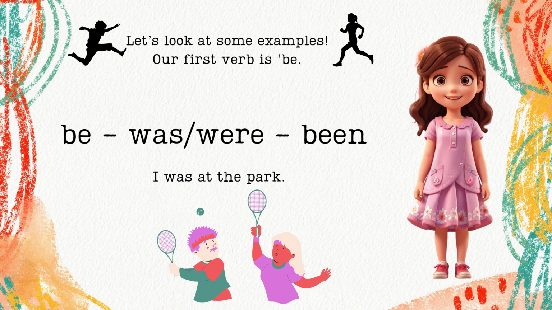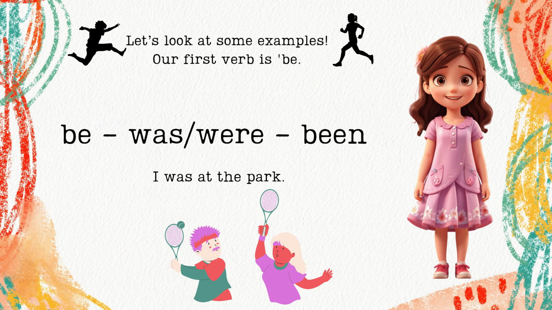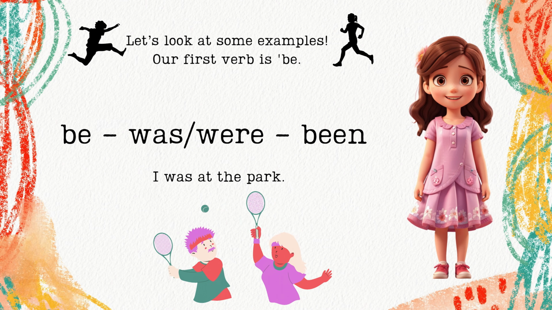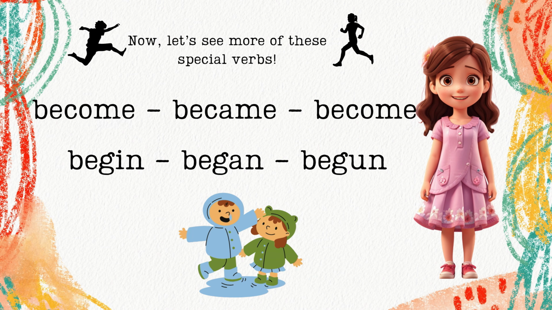Our first verb is be. In the past, we say was or were. And when we're talking about something that has happened, we say been. Now let's see more of these special verbs.